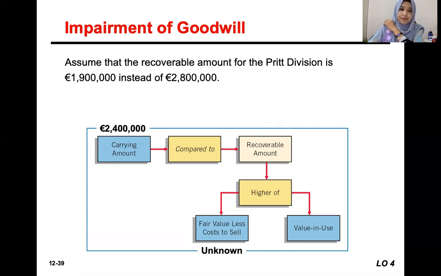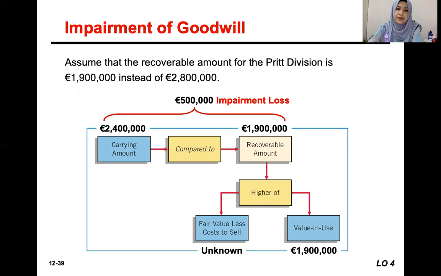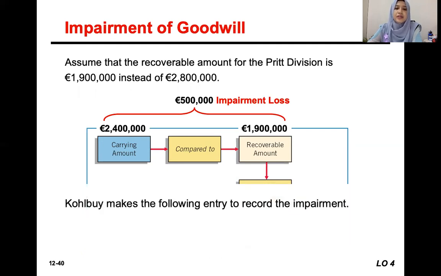But let's say the recoverable amount now is 1,900,000 instead of 2.8 million. So now the recoverable amount is lower than the carrying amount. It indicates that there is an impairment of 500,000, 2.4 minus 1.9. So how do we record the impairment? We debit loss on impairment and we credit goodwill.